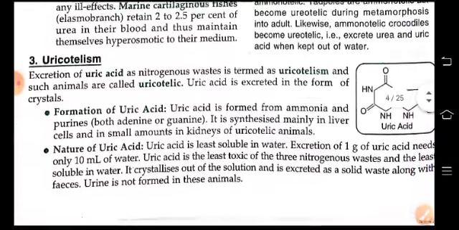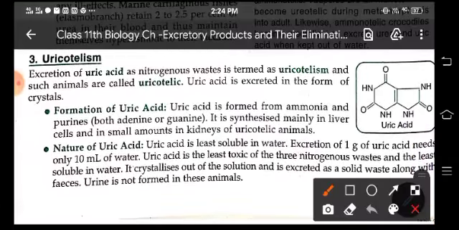Now, uricotelism. The excretion of nitrogenous waste as uric acid is termed uricotelism, and the animals are known as uricotelic. Now, this uric acid is excreted in the form of crystals, and it is produced from ammonia and purines, and it is mainly synthesized in the liver and a small amount in the kidney.